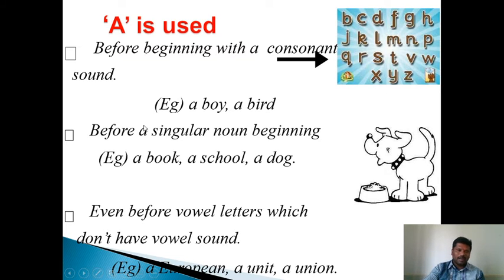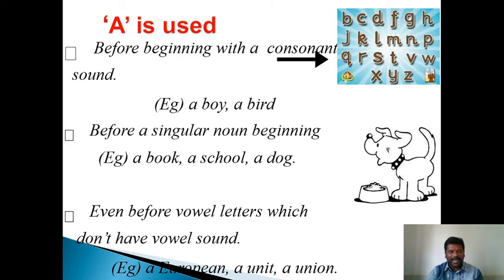Second usage. We use a before a singular noun beginning with a consonant: a book, a school, a dog, etc. We also use a before words beginning with vowel letters which don't have a vowel sound. We use a before words beginning with vowel letters when they have the consonantal sound of U.